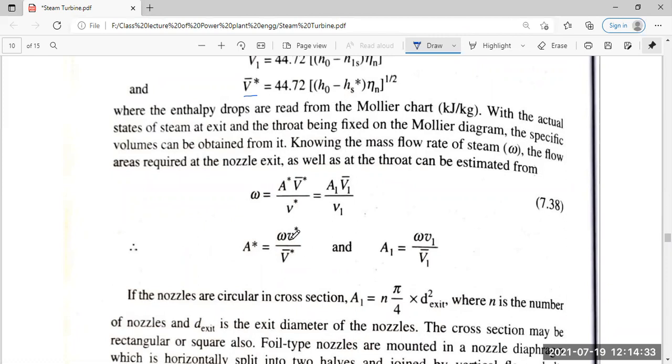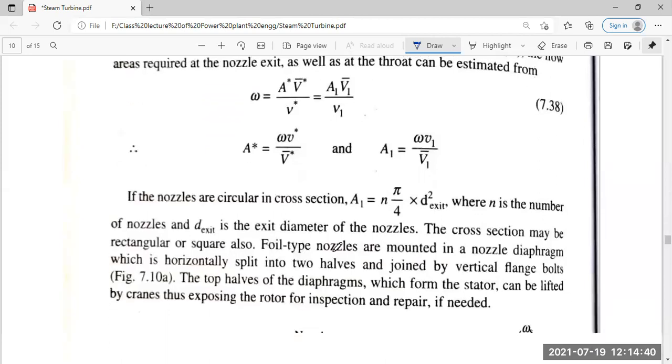A star is equal to omega V star divided by V dash, and A1 is omega V1 by V1. If the nozzle is circular in cross section, then n is equal to pi by 2 d exit square, where n is the number of nozzles and d exit is the exit diameter of the nozzle itself. The nozzle section may be rectangular or square.